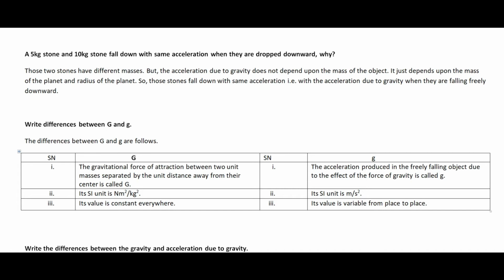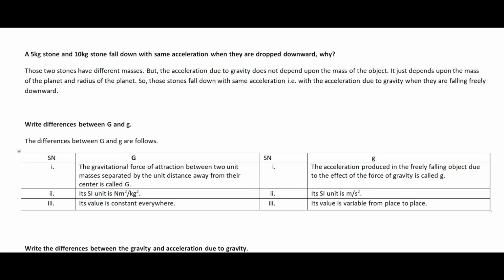Another fact you have to know is the value of the universal gravitational constant, capital G. Its value is constant everywhere, that is 6.67 into 10 to the power minus 11 Newton meter square per kg square. That is the universal value of the gravitational constant capital G. The value of capital G is always constant everywhere, but the value of acceleration due to gravity, small g, is variable from place to place.